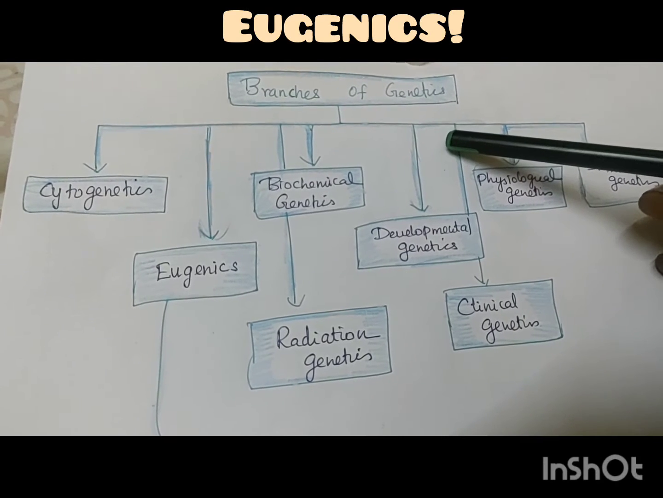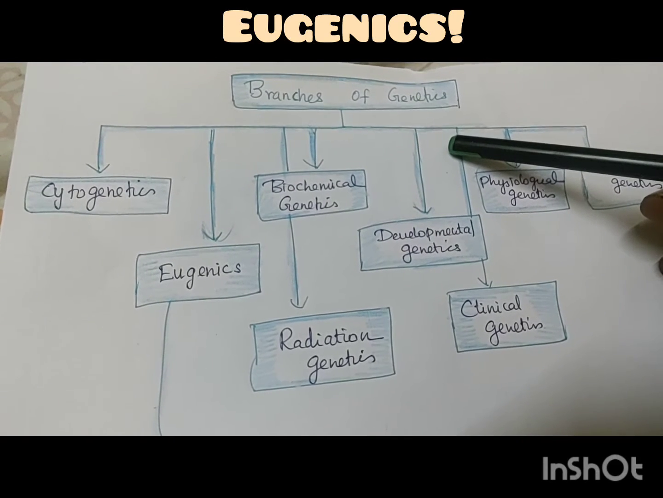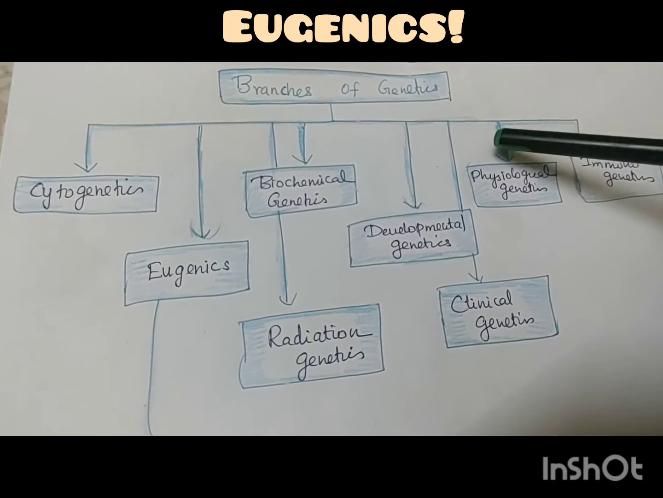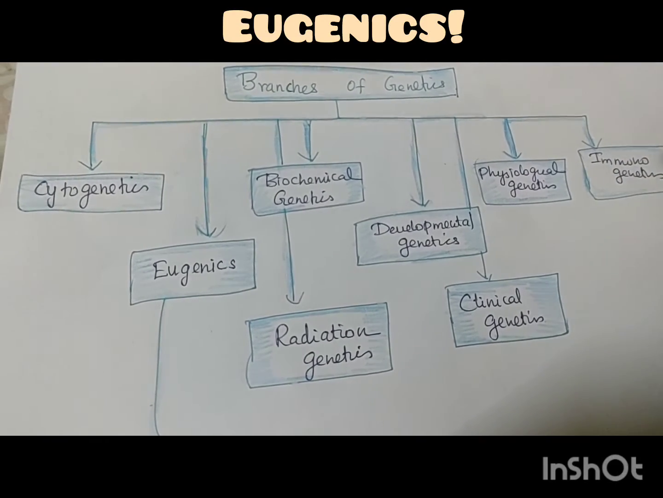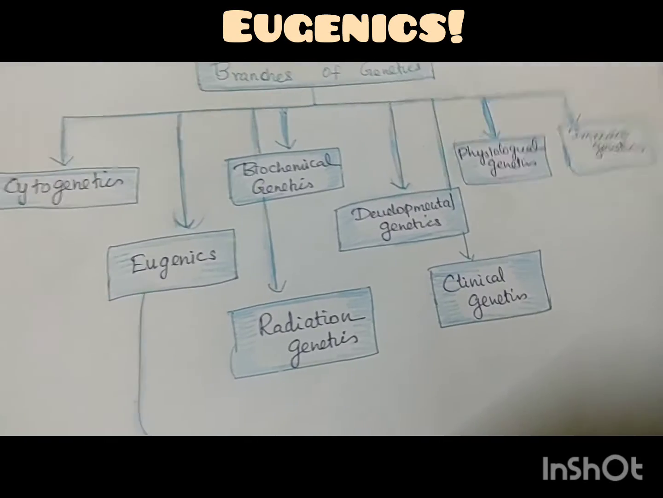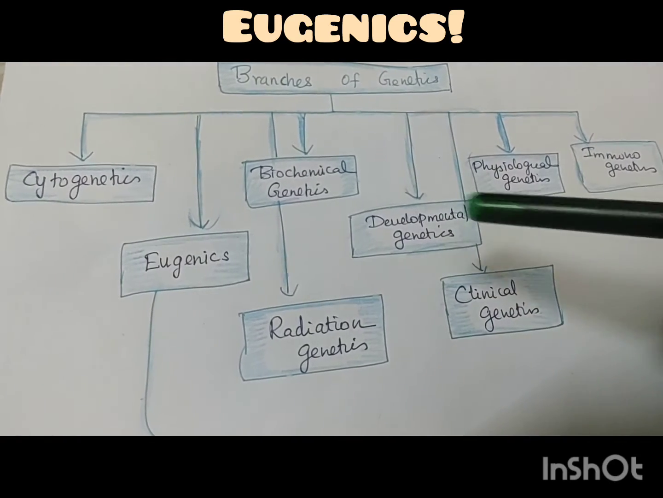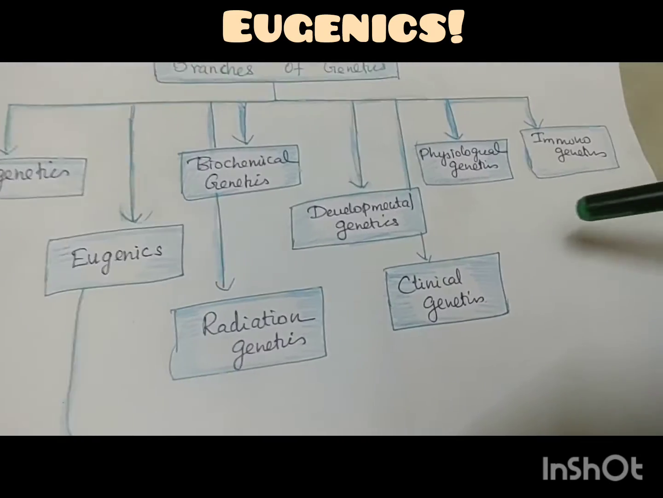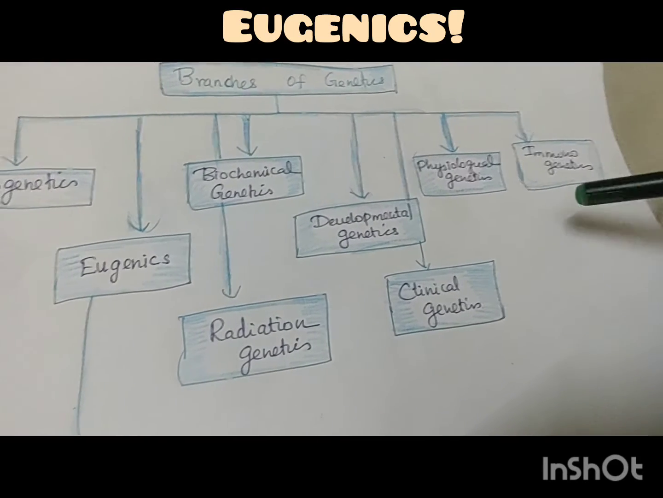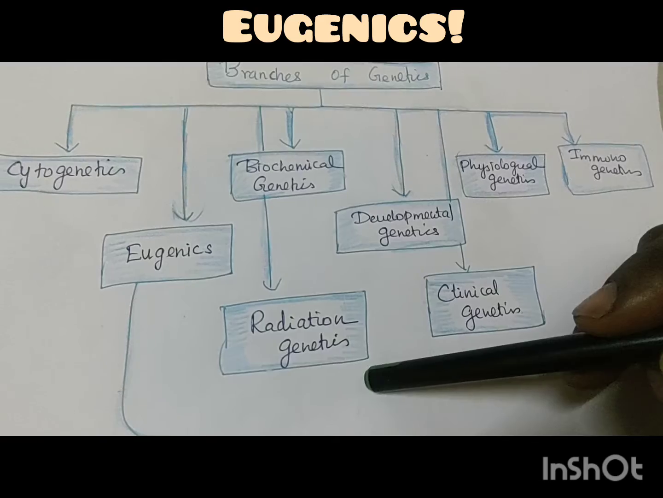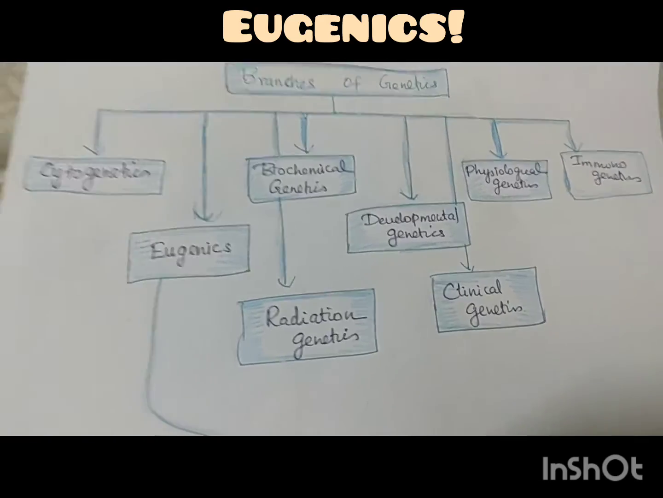What is it passing? The traits, characteristics, personalities, diseases, positive and negative. So when you study genetics, there are so many branches in genetics. That's called cytogenetics, biochemical genetics, physiological genetics, immunogenetics, developmental genetics, clinical genetics, radiation genetics, and eugenics.